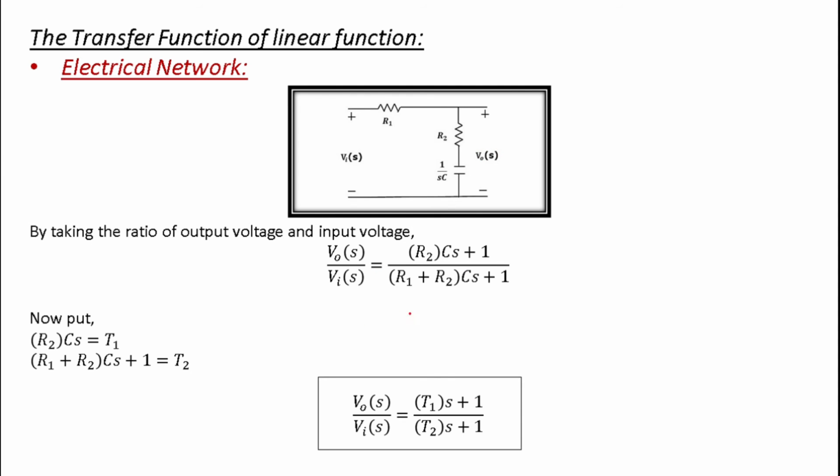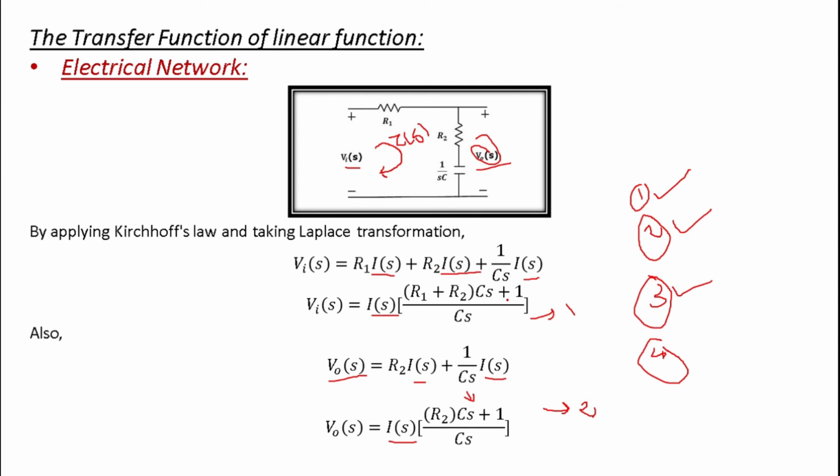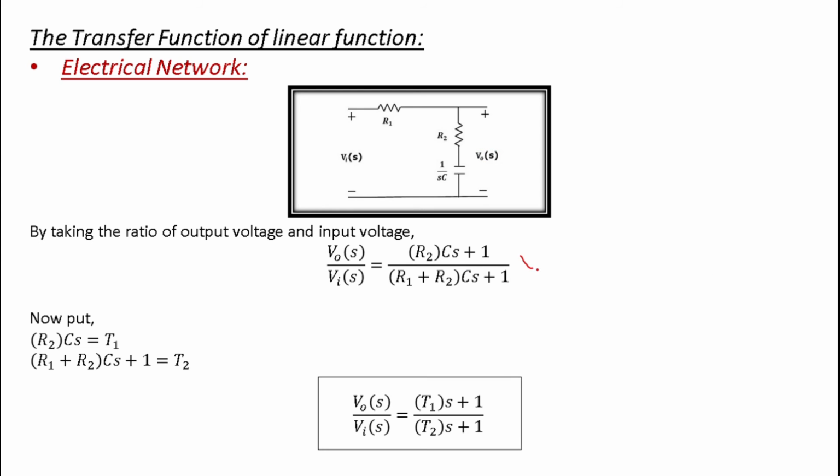So if you take it, in that case, this term, that is I(s) and I(s), is the same in both the equations, so it will cancel out. The C(s) and C(s) is also the same, so it will cancel out. Whatever term remains, that is R2 C S plus 1 divided by R1 plus R2 C S plus 1, that is right here.